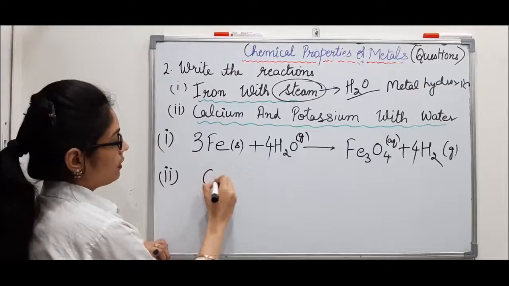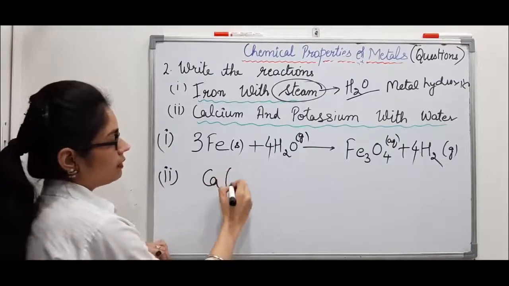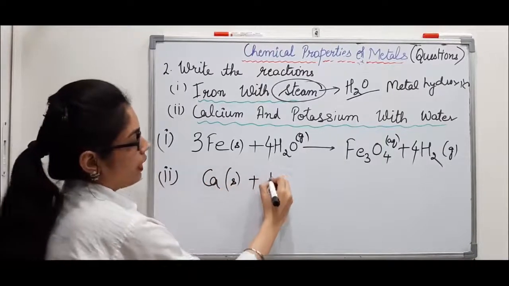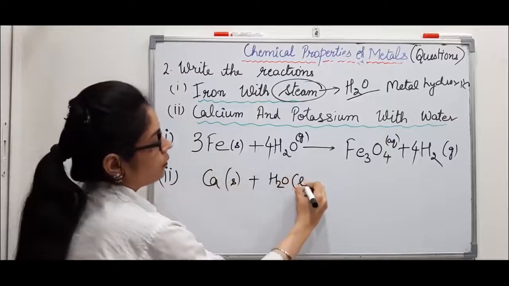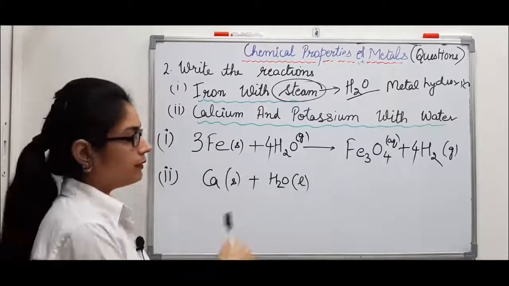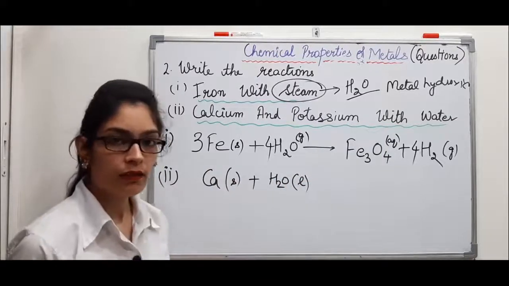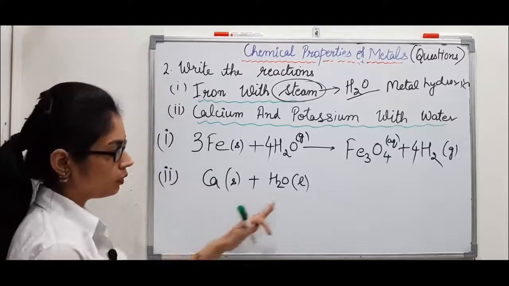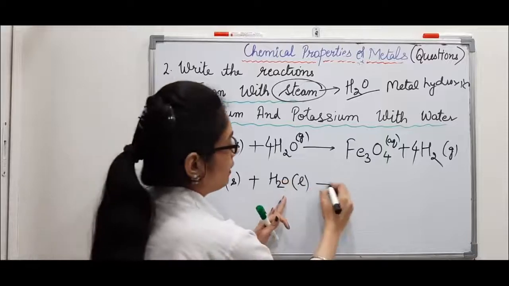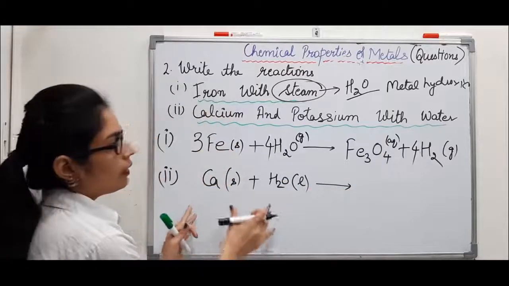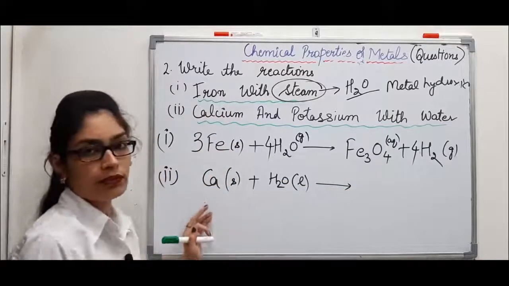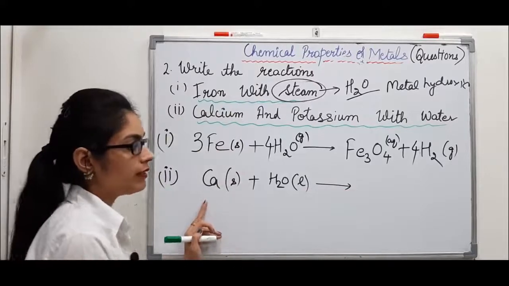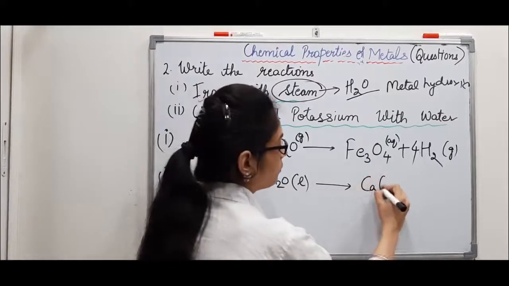So it is calcium, so we'll write calcium, it is solid, it reacts with water which is liquid, because all these metals can react with cold water. Sodium, potassium, calcium can react with cold water. So water is in liquid state now. Then on reaction of calcium with water, we will get calcium hydroxide